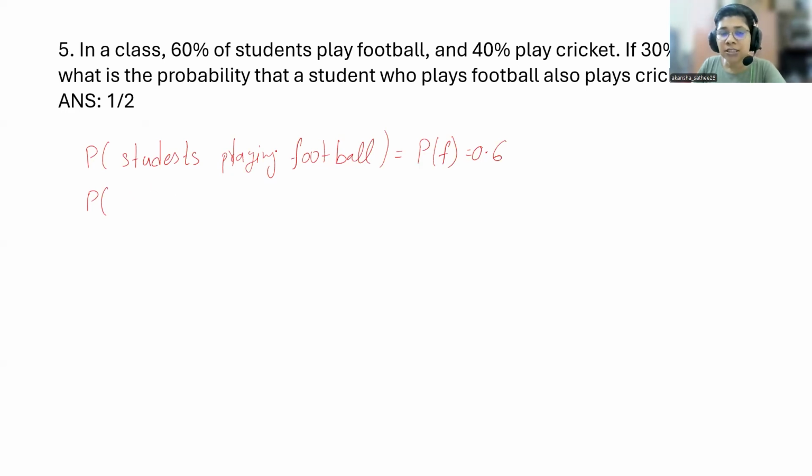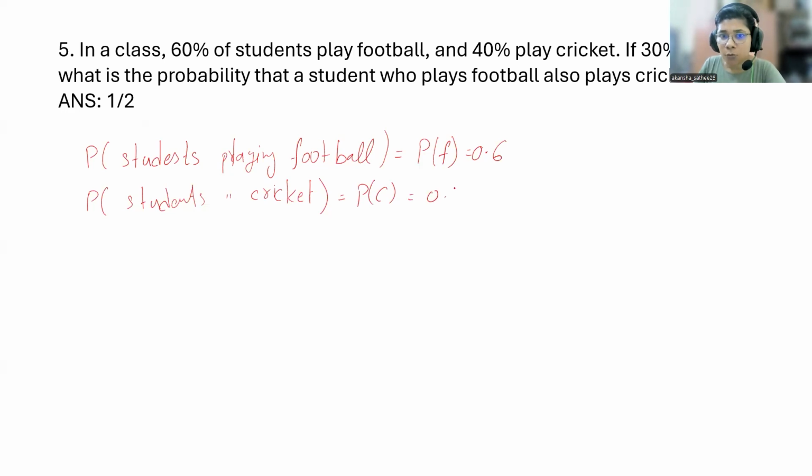So in a class, 60% of students play football and 40% play cricket. If 30% play both, what is the probability that a student who plays football also plays cricket? Okay, so the probability of students playing cricket, that I will be denoting by P of C. Is that fine?